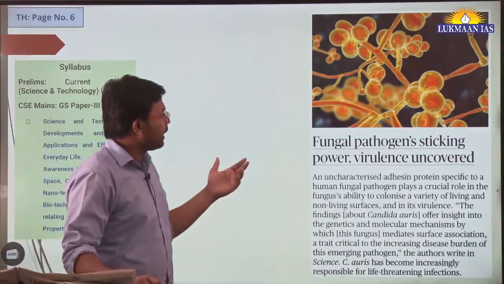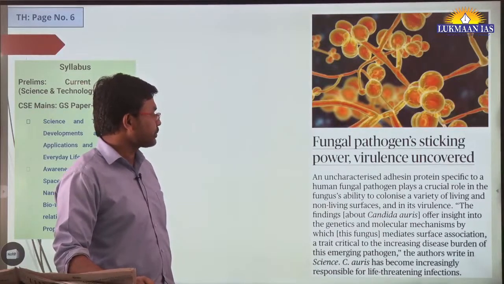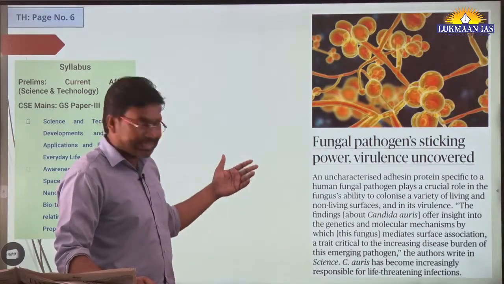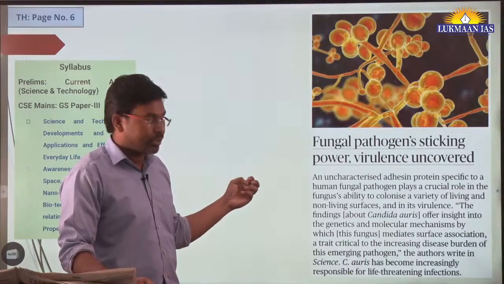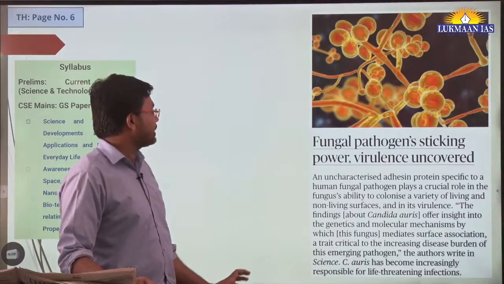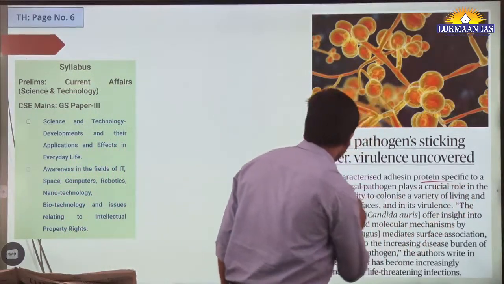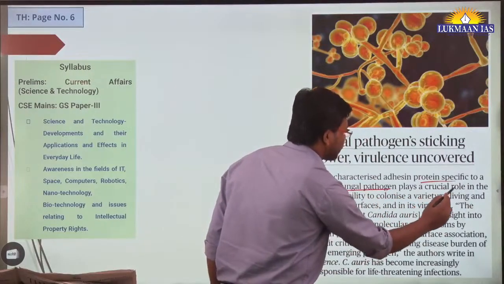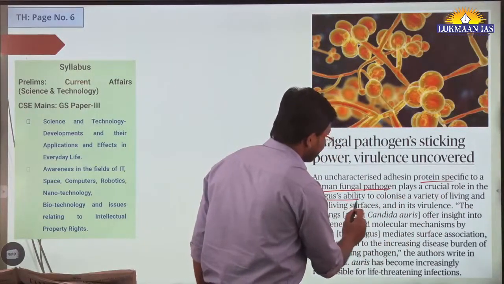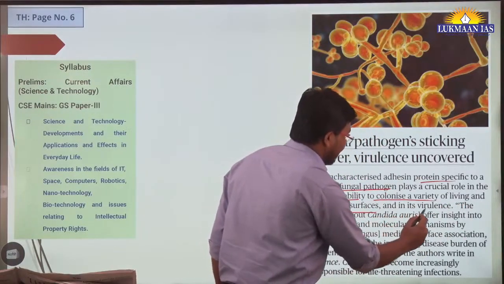It says fungal pathogens' sticking power, virulence uncovered. Okay, so this is also a science and tech based question, a very difficult topic to understand. However, it says an uncharacterized adhesin protein specific to a human fungal pathogen plays a crucial role in the fungus's ability to colonize a variety of living and non-living surfaces and its virulence.